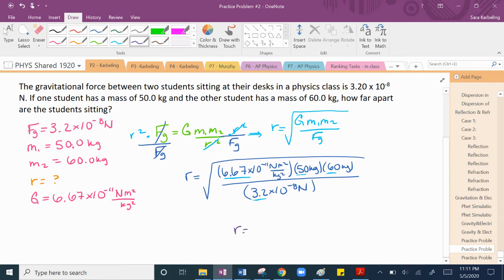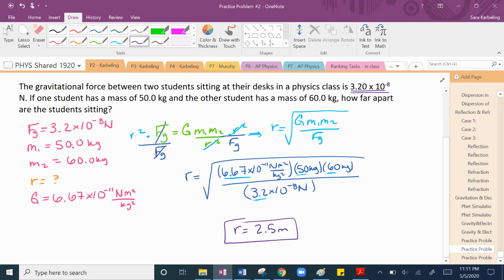The answer that you should come up with for the distance between those two students is 2.5 meters. Okay, so if you're sitting on one end of a table and they're sitting at the next table over, something like that, then that's going to be about the distance to have this force between those two people. All right.